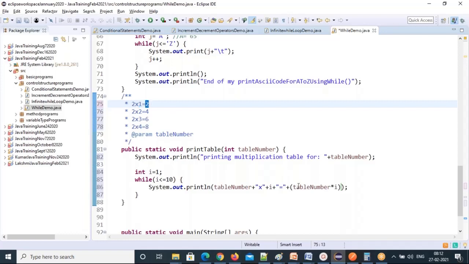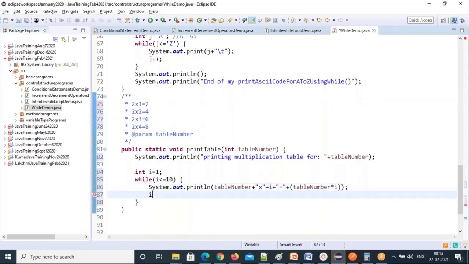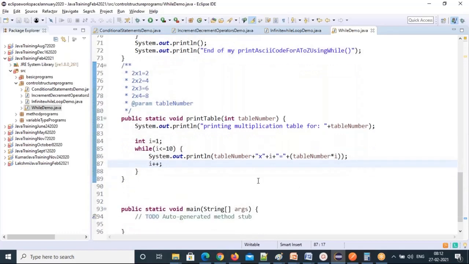That's i, put it. So table number multiply by i value every time. So this is how you can build your logic. So based on this, we built up. So all these concepts. So now increment. Every time the i value you need to increment, right? Next iteration, next iteration. So that's how you can build it.